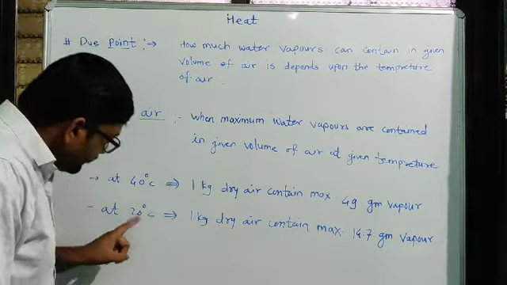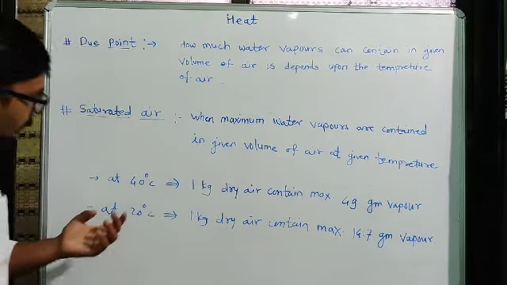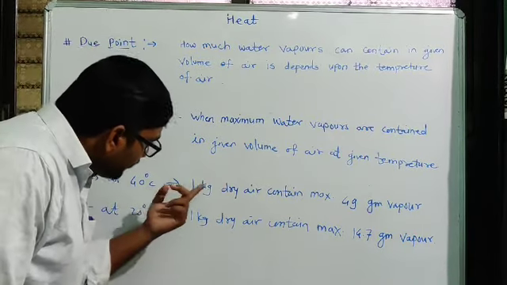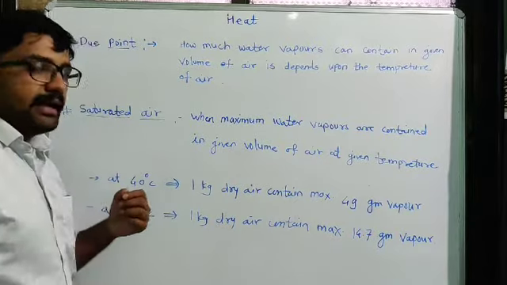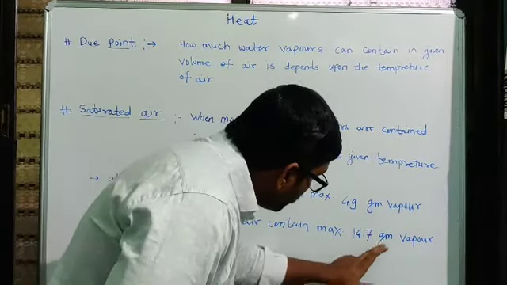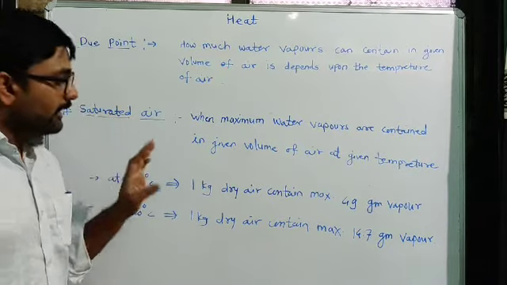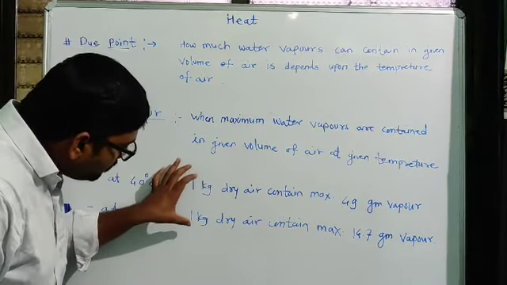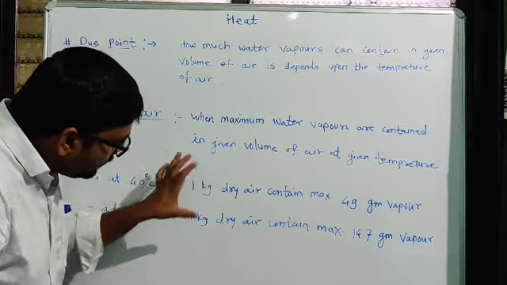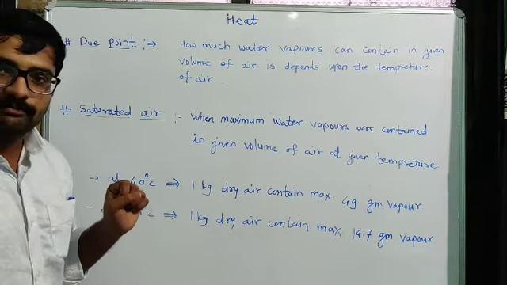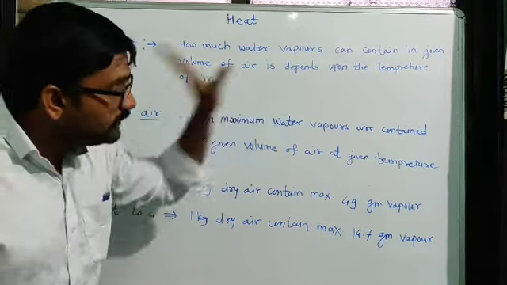Look at 20 degrees, what happens. At 20 degrees Celsius, 1 kilogram of dry air contains only 14.7 gram of water vapor. Look at the maximum water vapor containing capacity of air; that depends on the temperature.